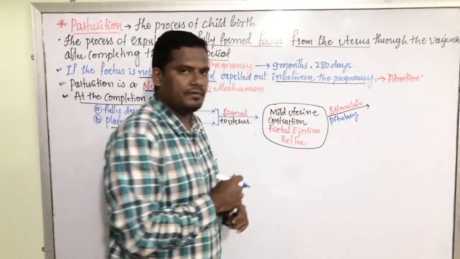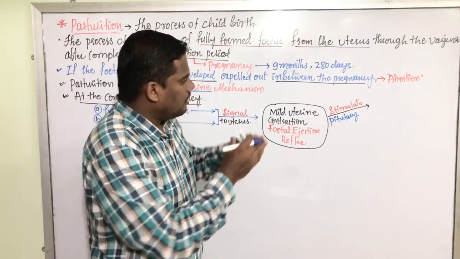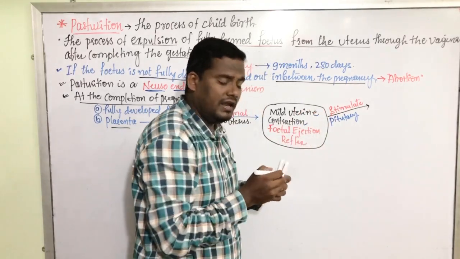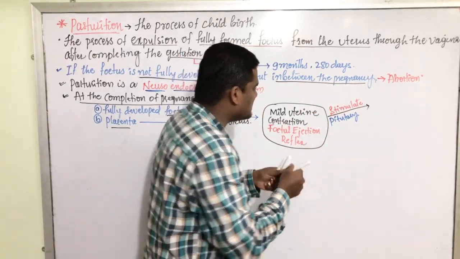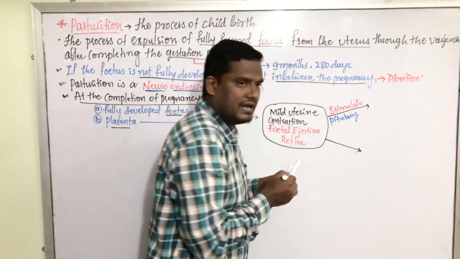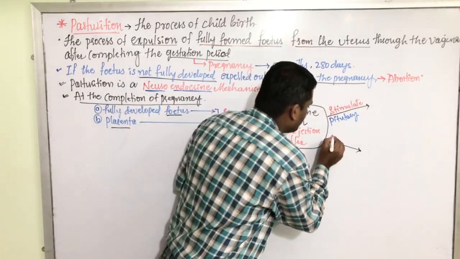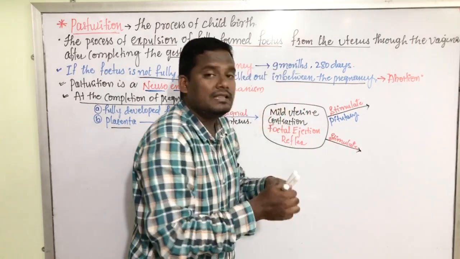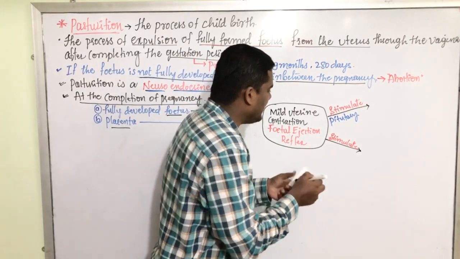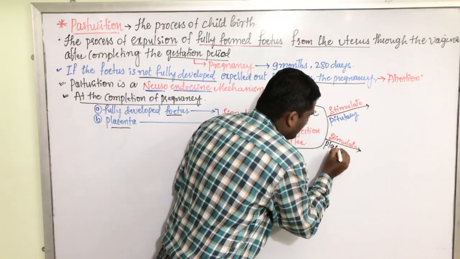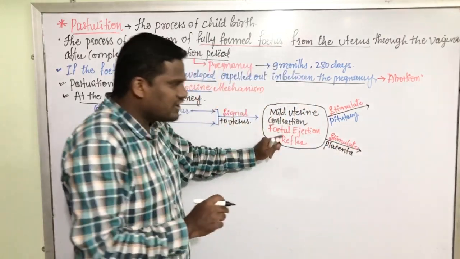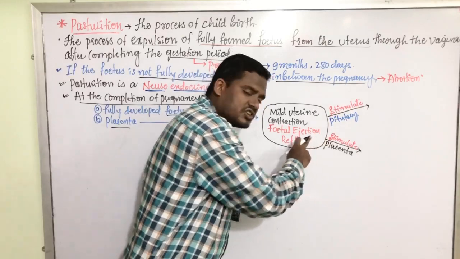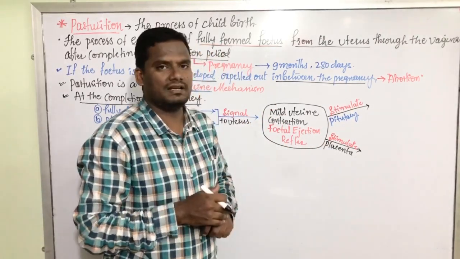It stimulates the pituitary. On one hand, the fetal ejection reflex is stimulating the pituitary. On the other hand, this same fetal ejection reflex is also stimulating the placenta. The fetal ejection reflex stimulates the pituitary, and at the same time it also stimulates the placenta.